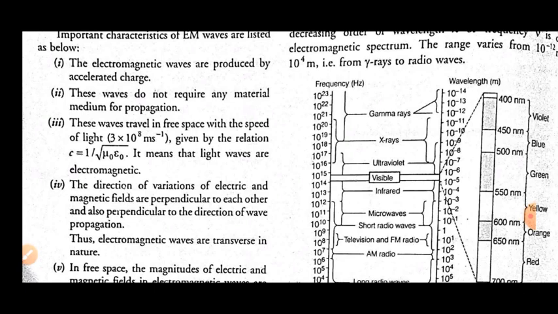Third one, these waves travel in free space with the speed of light, and that is given by the relation c is equal to 1 upon root mu 0 epsilon 0. This we have discussed already in class. Just yesterday in class we discussed these properties. Like in free space we have seen the speed of light is equal to 3 × 10^8 meter per second.